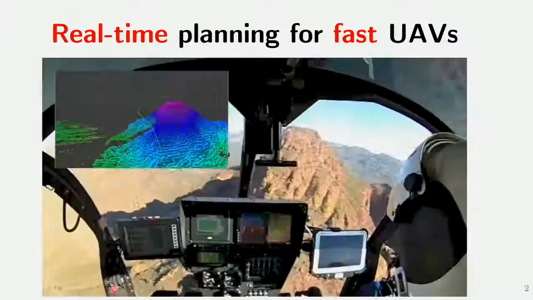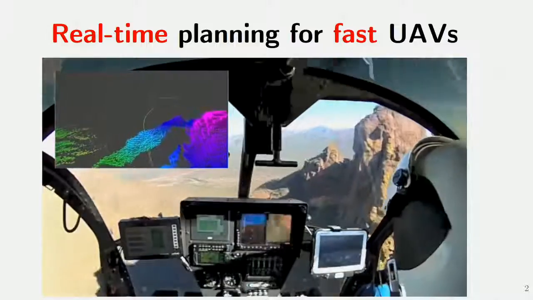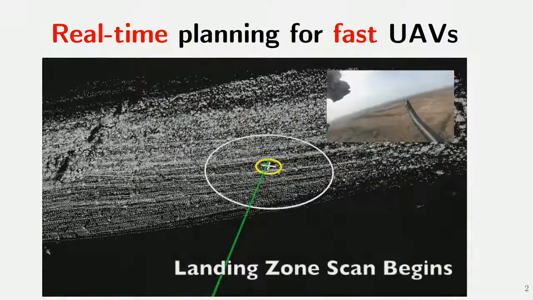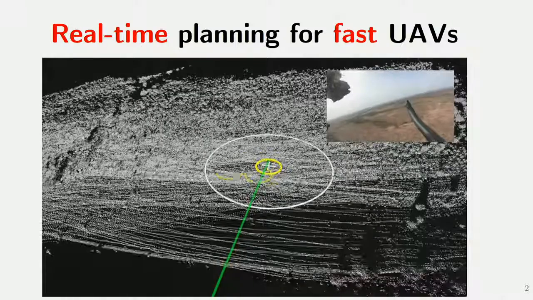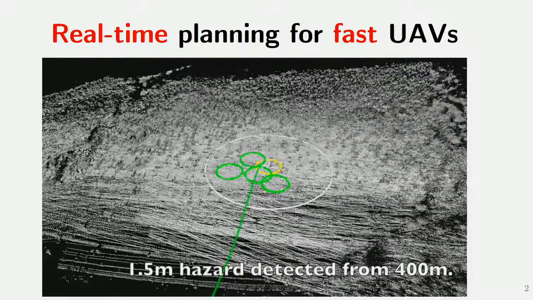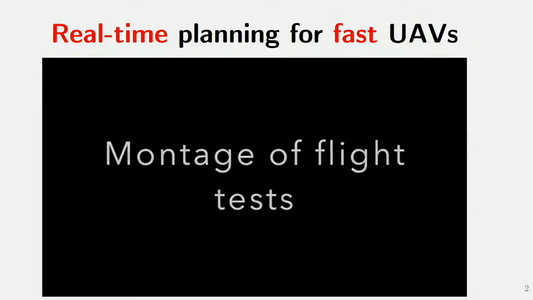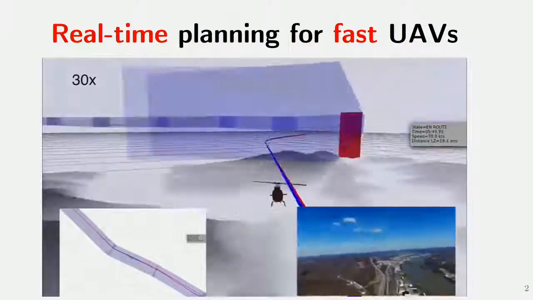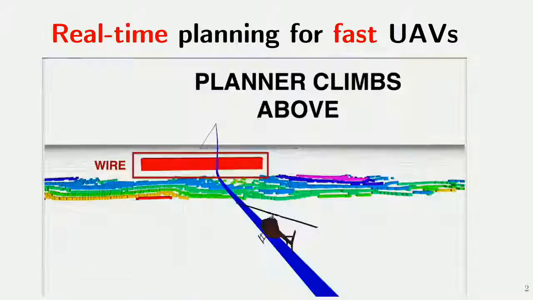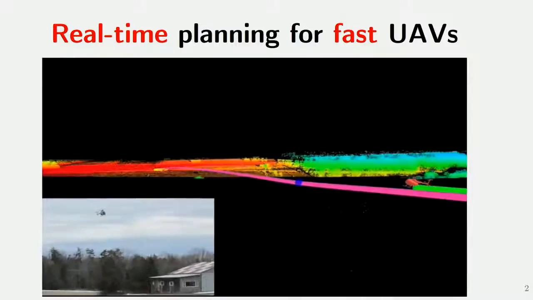Little Bird. So this helicopter has to fly at high speeds of up to 60 meters per second, and it has an onboard laser which helps it see the world at a 1 kilometer radius. And what makes planning for this helicopter hard is real-time requirements and differential constraints which limit the reachability of the system. And as you can see, this helicopter has to essentially fly in many different environments, and we want a robust planning module that has consistent performance across all of these environments.